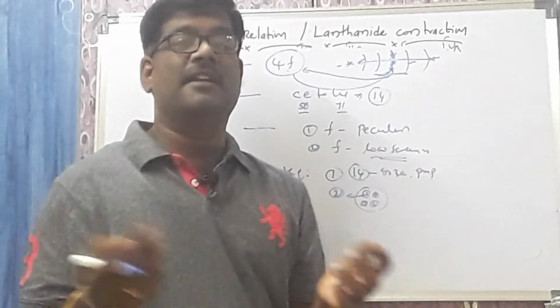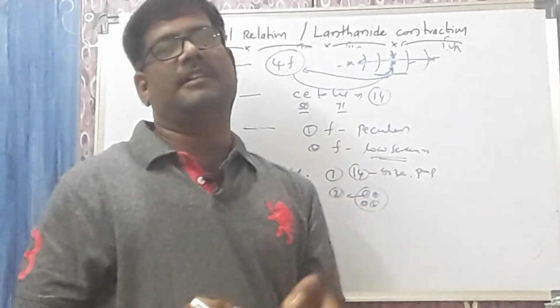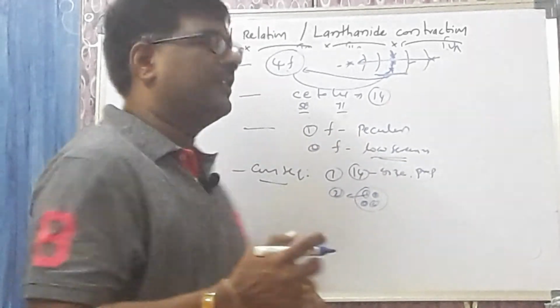We cannot separate a lanthanide element from the lanthanide mixture. So, this is the second drawback.